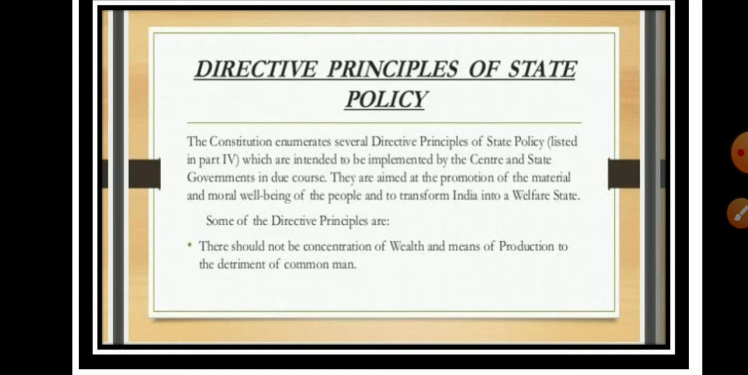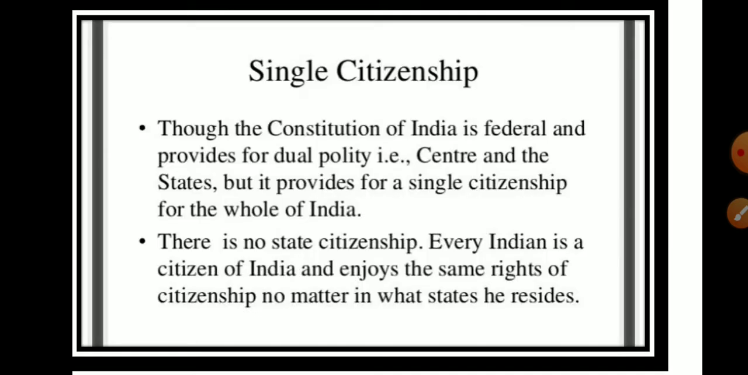Okay, and some examples of directive principles, such as there should not be a concentration of wealth and means of production to the detriment of the common man. It is one of our directive principles, and directive principles are intended to be implemented by the state as well as the center government. The next feature is single citizenship.